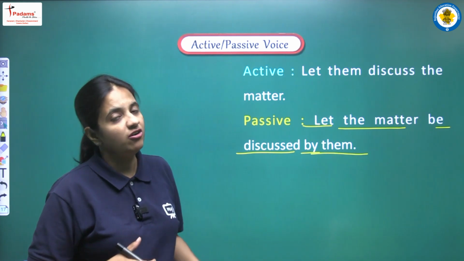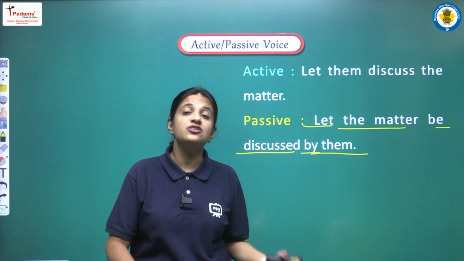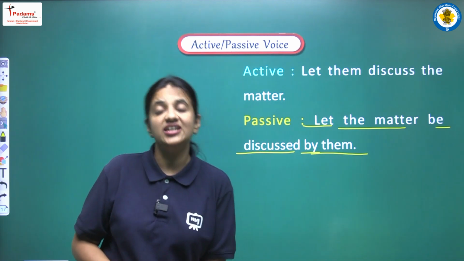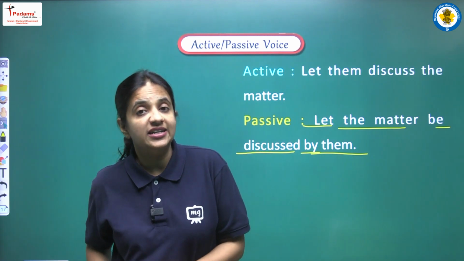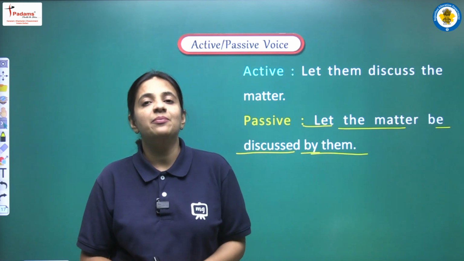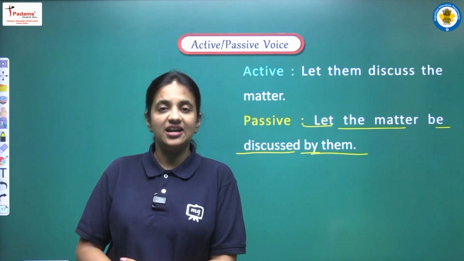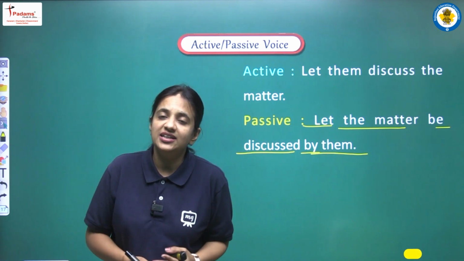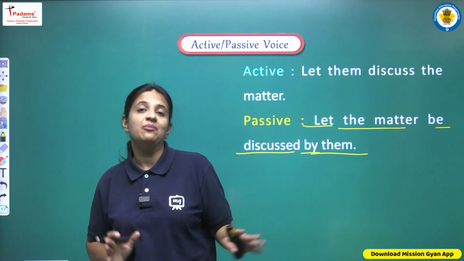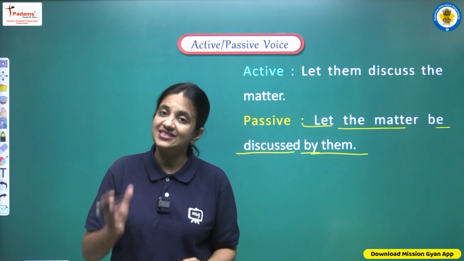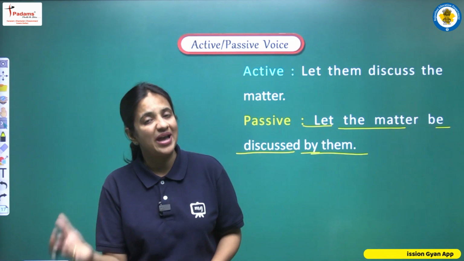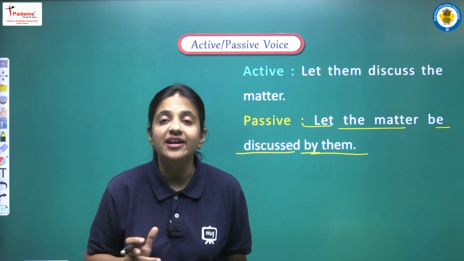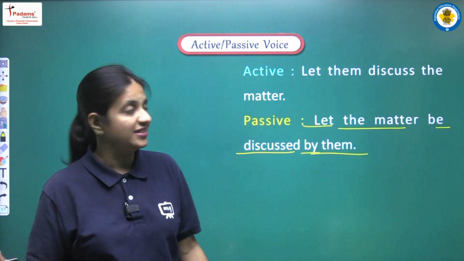Okay, so it's not very tough actually, it's a very easy formula. Just focus on the examples. We are doing the examples only to practice the structure, only to practice all the points. Based on examples, it becomes very easy to practice this structure. If we see even one or two examples, that thing gets set well in our mind: okay, this is the example and this will be the structure, and this structure we have to apply in this manner. Okay, so yes, this is the structure that we have to use if we are having let in the beginning of our active voice.